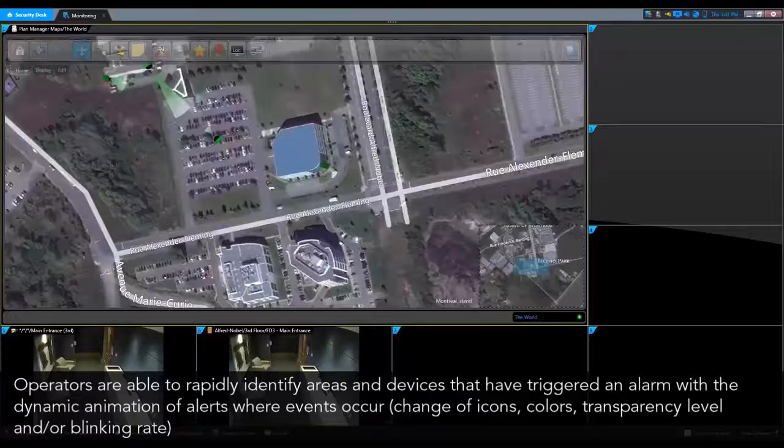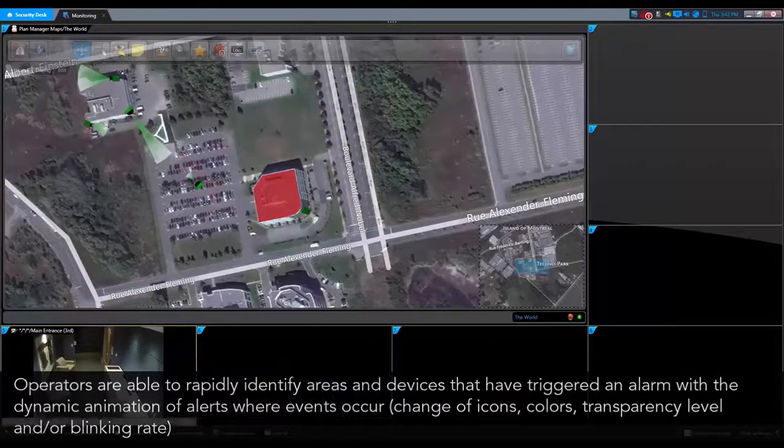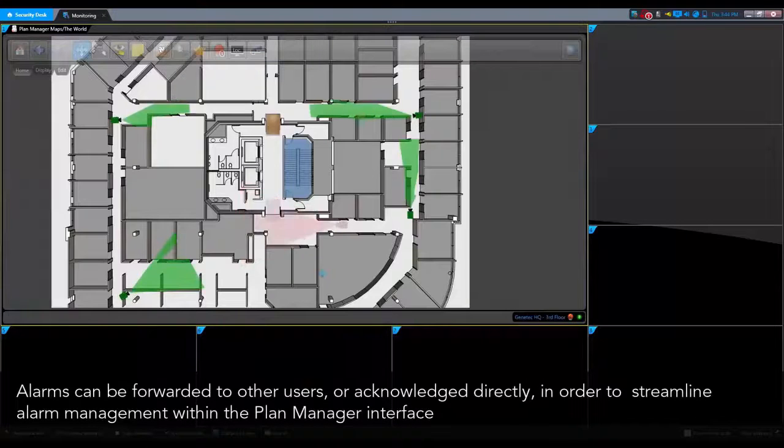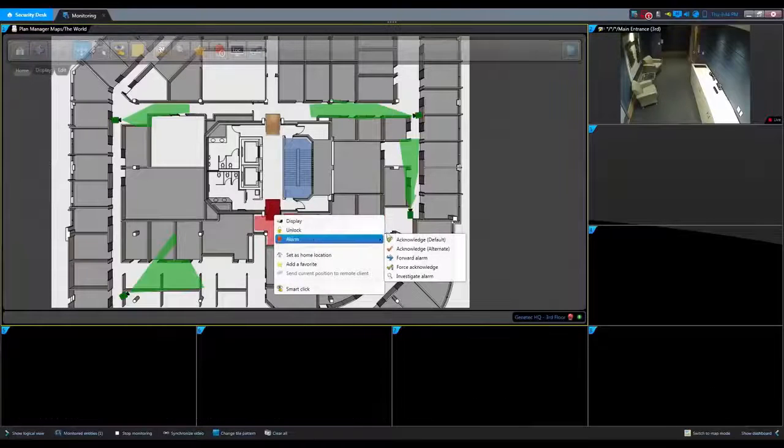Operators are able to rapidly identify areas and devices that have triggered an alarm with a dynamic animation of alerts where events occur. Alarms can be forwarded to other users or acknowledged directly in order to streamline alarm management within the Plan Manager interface.